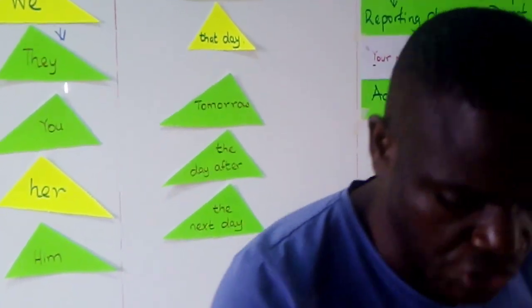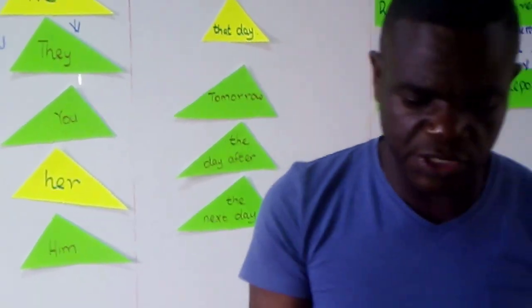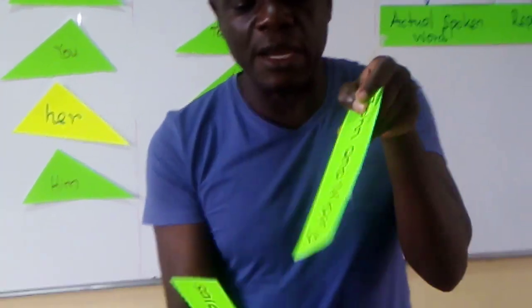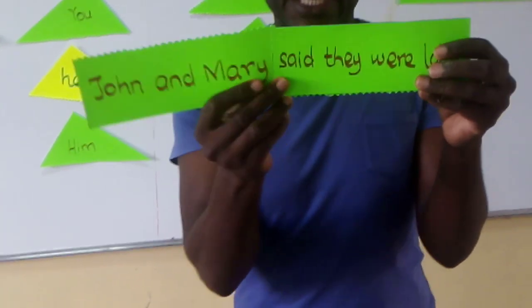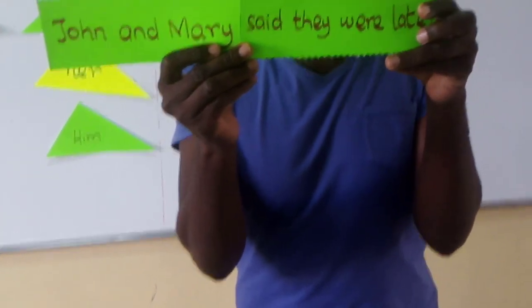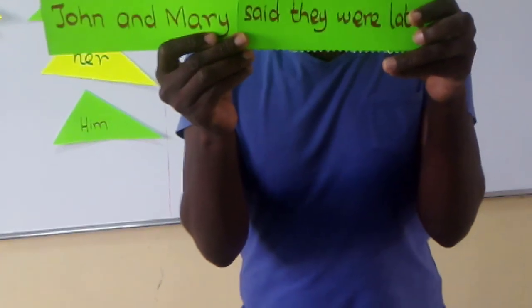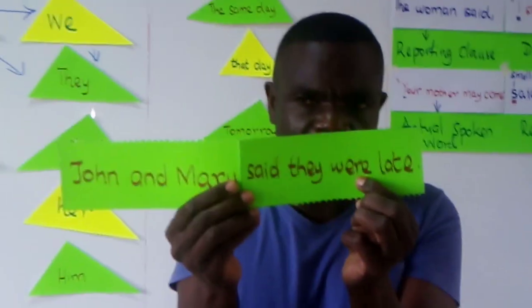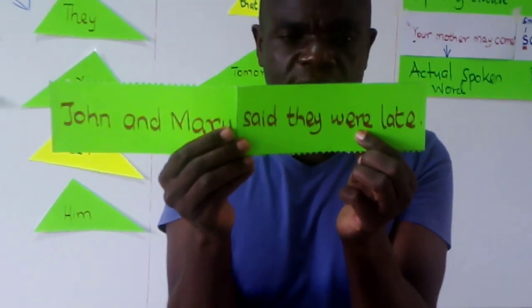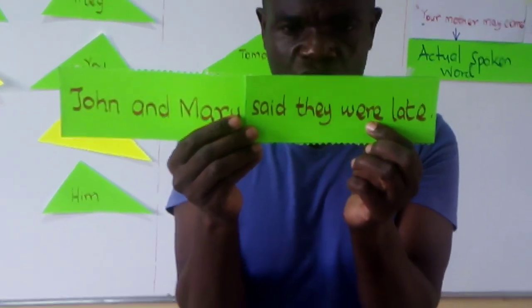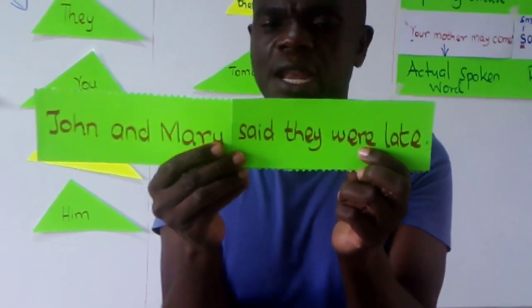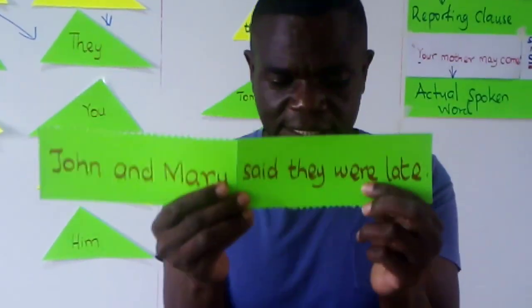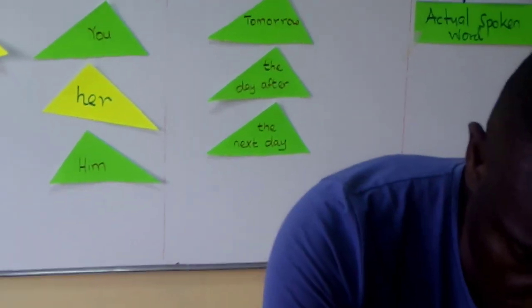Then we could change it to indirect speech and say, John and Mary said they were late. I don't want to repeat about tenses because I had talked about tenses in the previous lesson. Tenses change. That sentence has changed into indirect speech. I hope you have understood about pronouns.